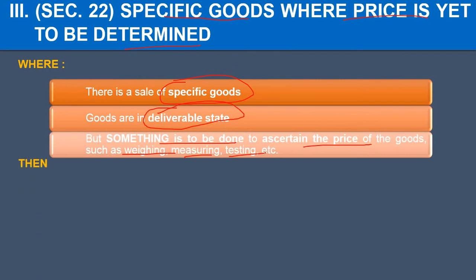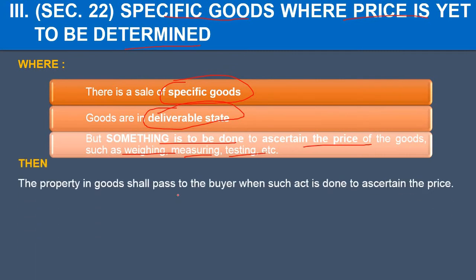So in this case, when is the property going to transfer? The property will transfer from the seller to the buyer when this act, may be weighing, measuring, testing, has been done. As soon as this act has been done and the price is ascertained, the property is going to transfer from the seller to the buyer.